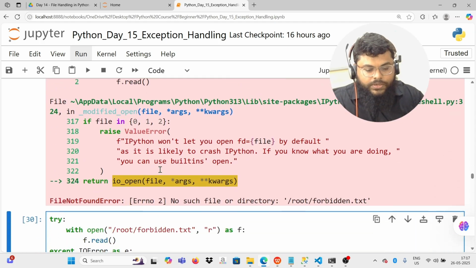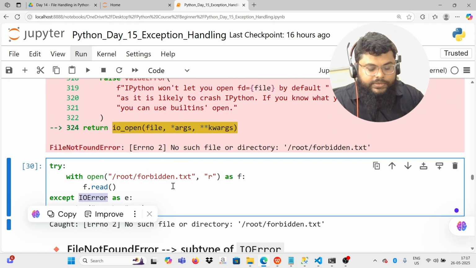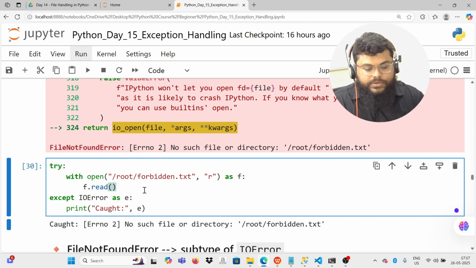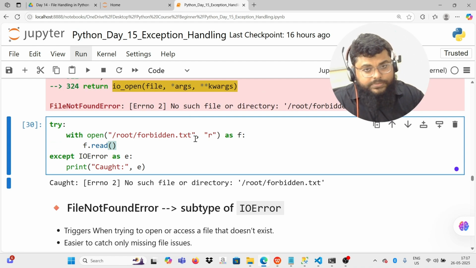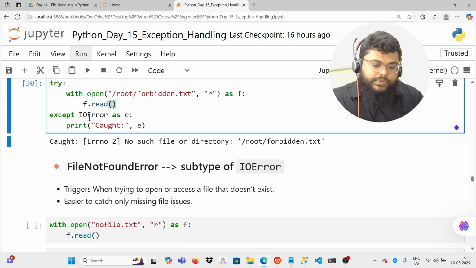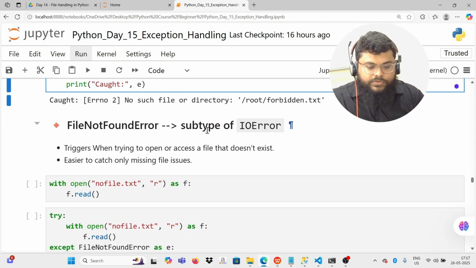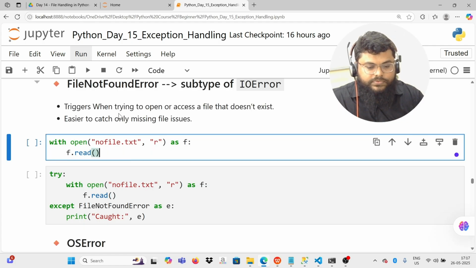So that's what it means. Instead of directly giving file not found error, I gave the parent exception type, that is IO error. Then we are able to execute the program gracefully. But the best practice is to give the exact exception type so that we can handle our program gracefully. Okay. So next, file not found error is a subtype of IO error, which we have already seen.